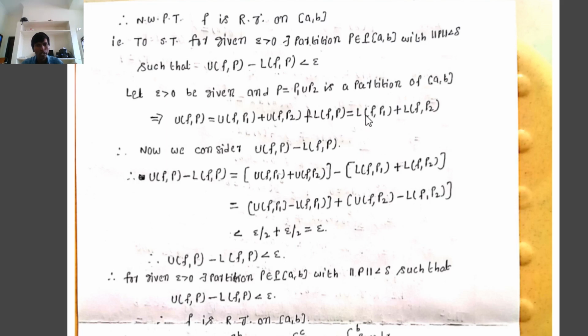Now we consider U(f,P) minus L(f,P), that is, we have to find the value of U(f,P) minus L(f,P). Therefore, U(f,P) minus L(f,P) equals U(f,P1) plus U(f,P2) minus L(f,P1) plus L(f,P2), which equals U(f,P1) minus L(f,P1) plus U(f,P2) minus L(f,P2).